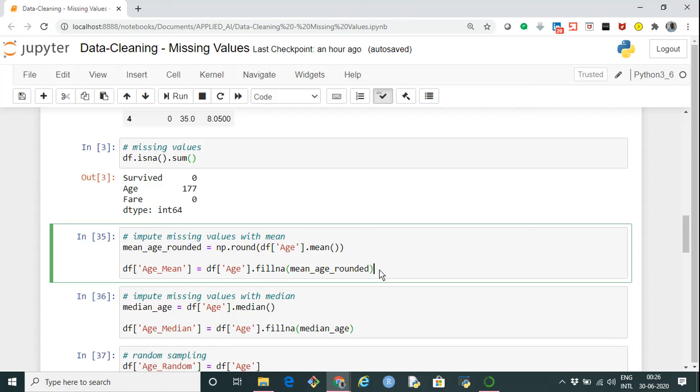Now, instead of assigning it in the original variable age, I am creating a new variable age underscore mean, so that later I can compare the original variable age with the other variables that I'm going to create.